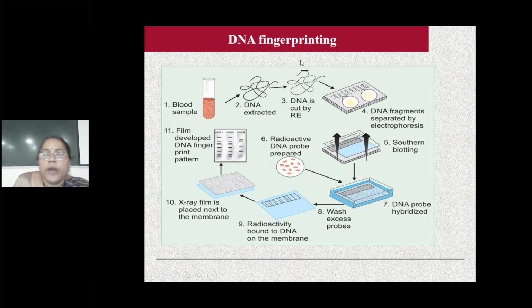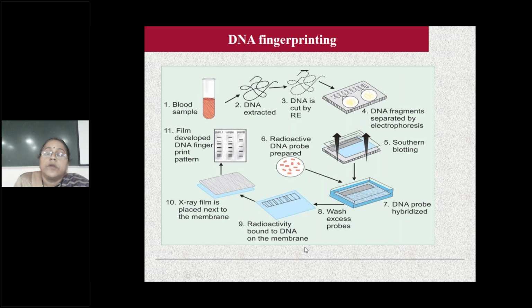DNA fingerprinting: you can take a blood specimen or anything, semen or hair. It is the same procedure. You take a sample, extract DNA, cut it by restriction endonuclease into small fragments, then electrophoresis is done, and they are absorbed into the nitrocellulose filter paper and autoradiography is done. By autoradiography you can see different types of DNA genes.